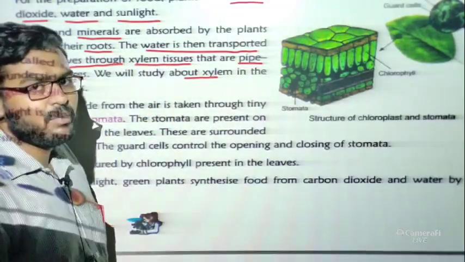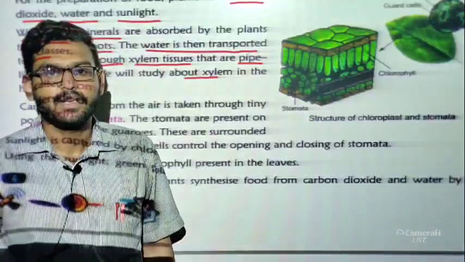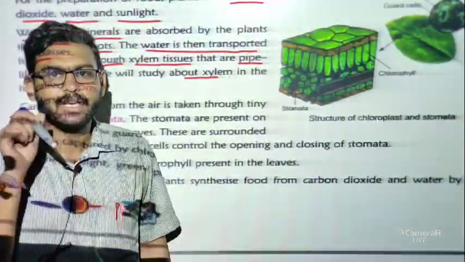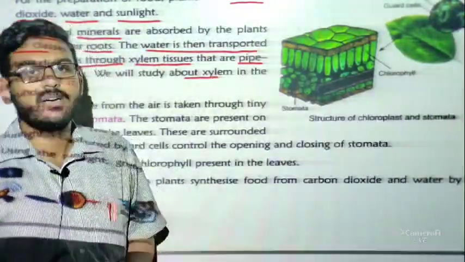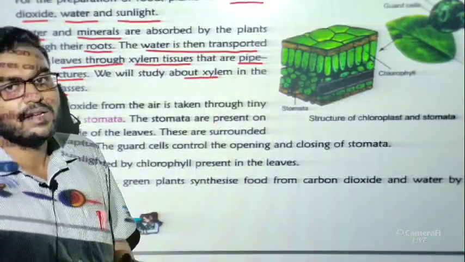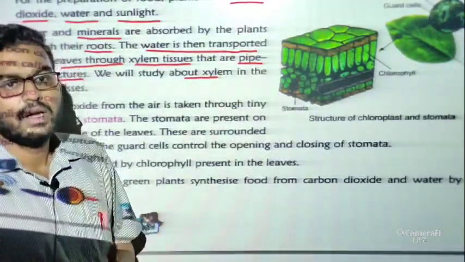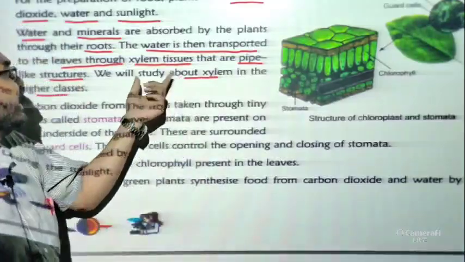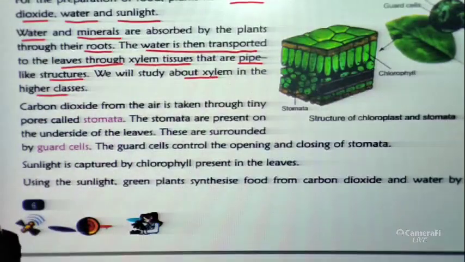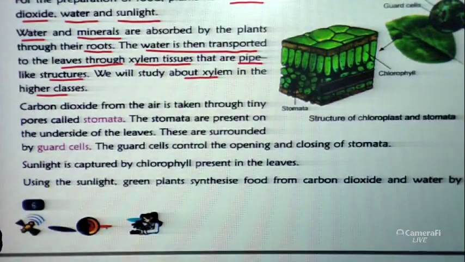You can imagine it with a straw. By using a straw we can easily drink water or any kind of cold drink. So xylem is also, you can say, a pipe-like structure.